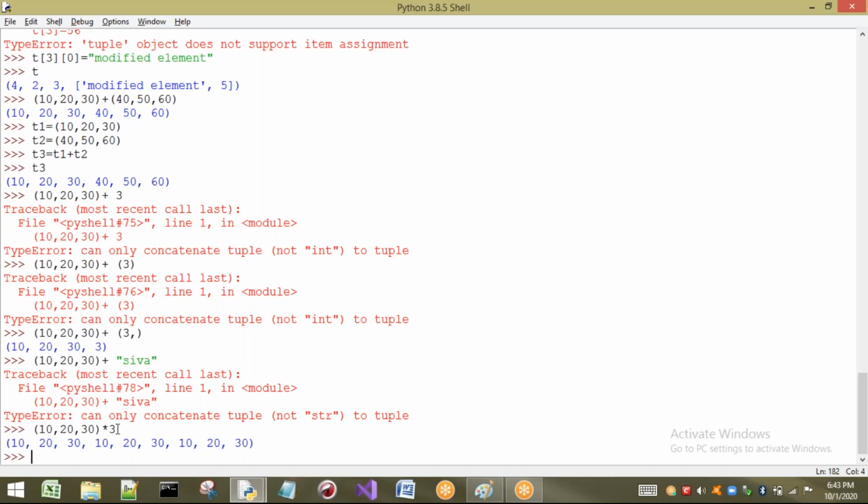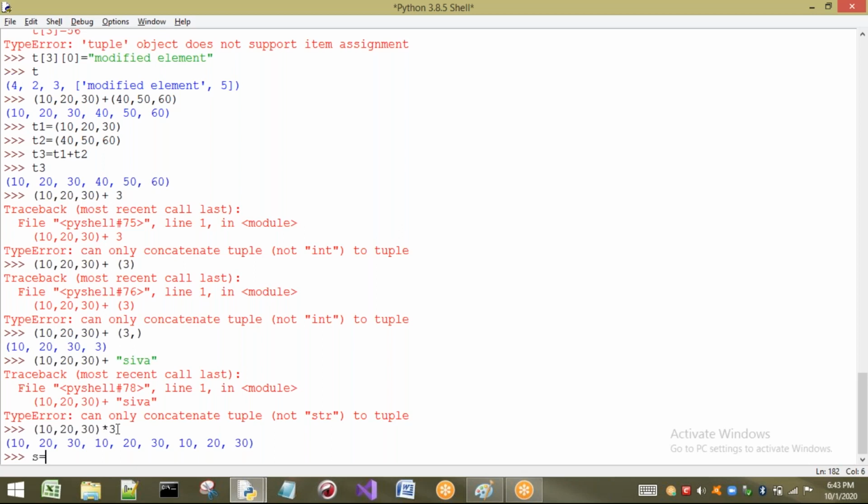Now let us see about nested tuples. What is meant by a nested tuple? A tuple that is used inside another tuple is called a nested tuple. Okay, let us take one small example here.